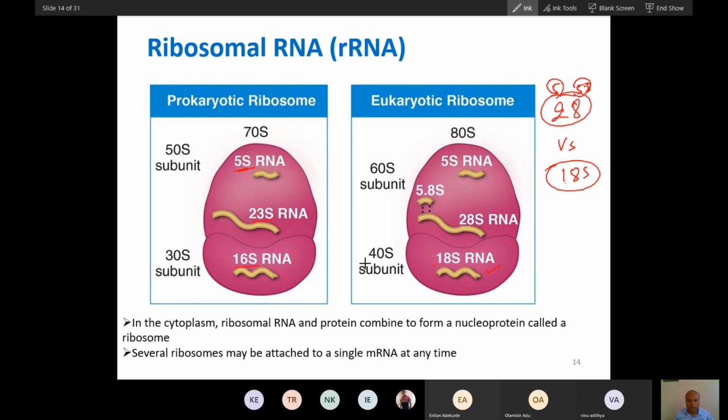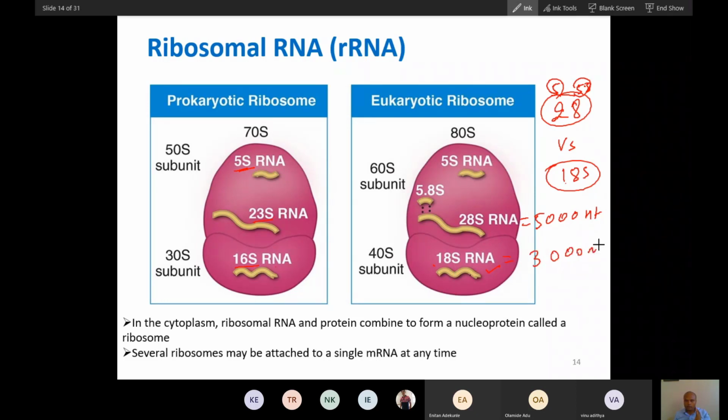So you can understand the difference between these two ribosomes and their RNA. Why is a lower number given here? Because the size in nucleotides is smaller in prokaryotes. In eukaryotes the size is larger, about 5,000 nucleotides, while here you will see about 3,000 nucleotides.